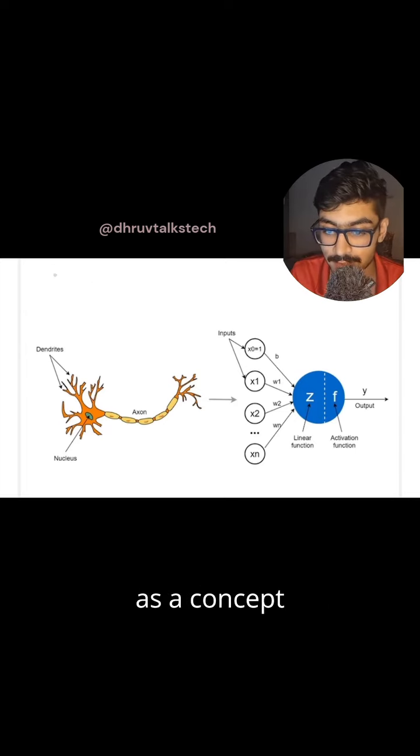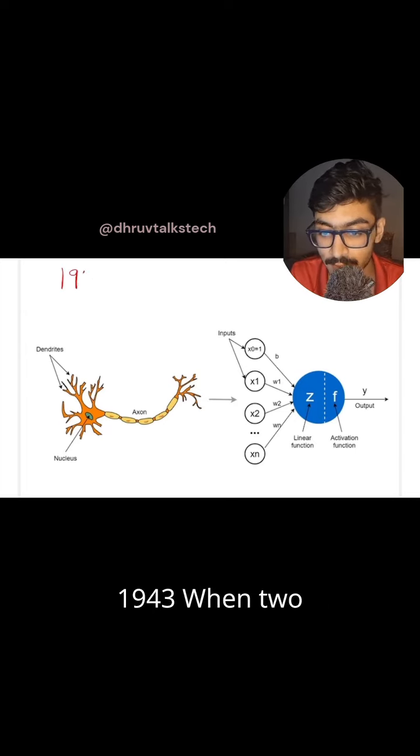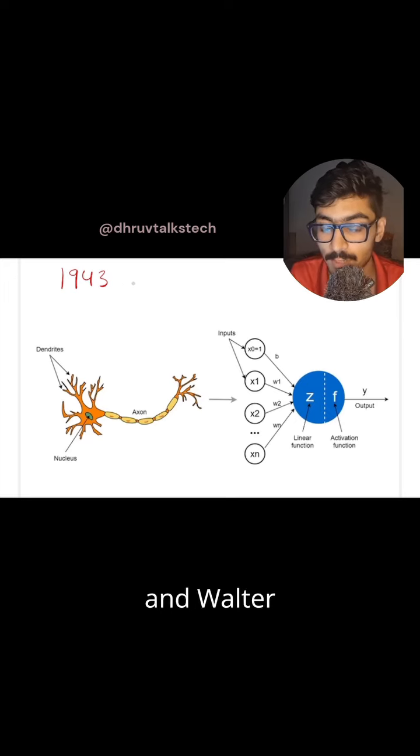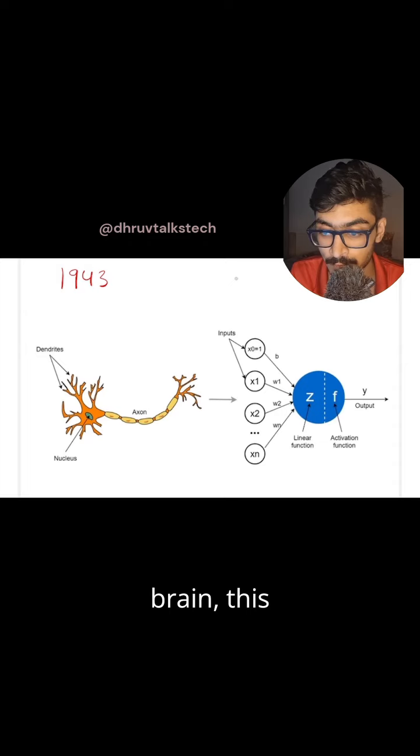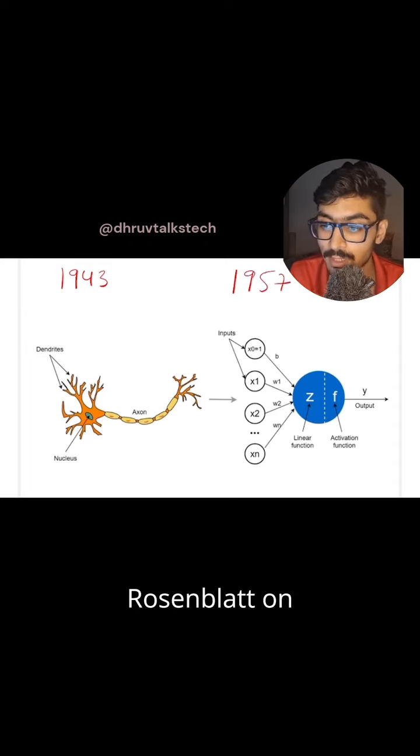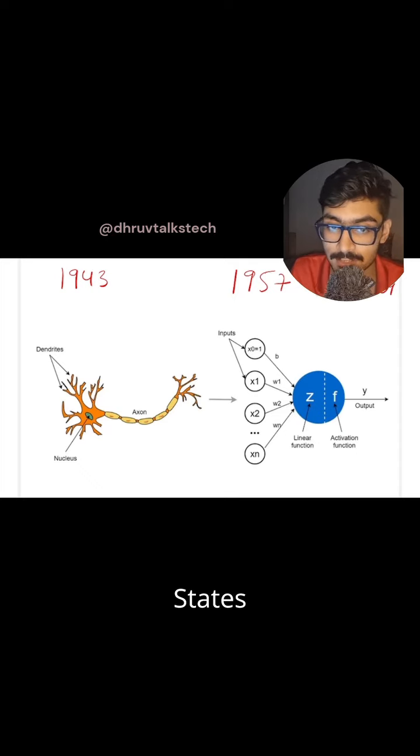Artificial intelligence as a concept was started in 1943 when two scientists, Warren McCulloch and Walter Pitts, decided to mimic the biological neuron present in a human brain. This idea was further implemented in 1957 by Frank Rosenblatt on an IBM 704 computer, and he was funded by the United States Department of Defense. The main idea behind this perceptron was for image perception.